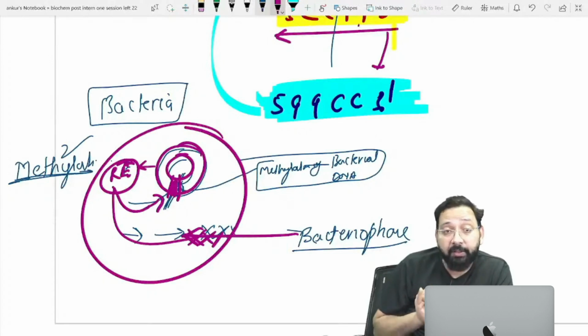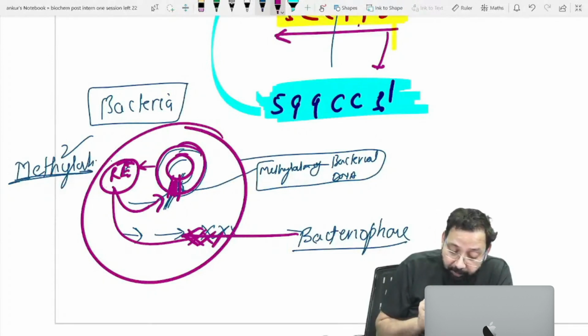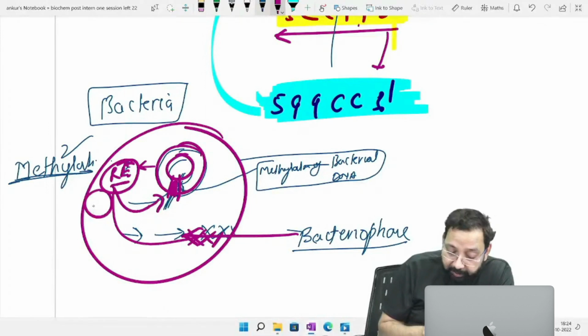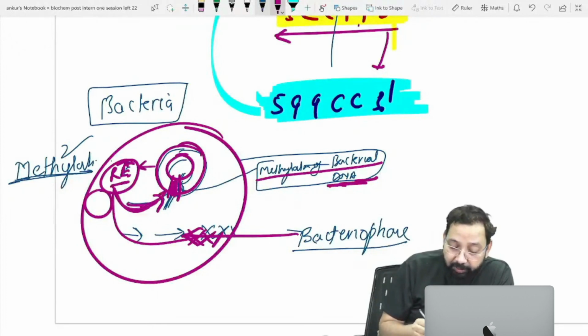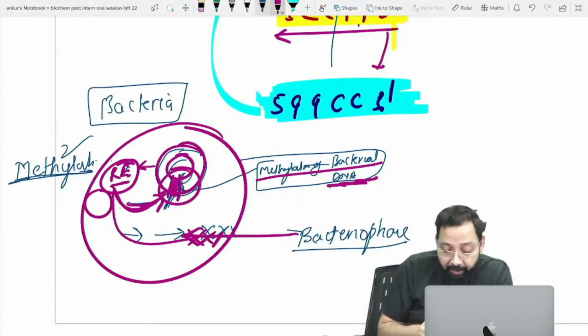So nature gave the property of methylation: the restriction nuclease also has a methylation component. The palindrome portion of DNA which is cut by restriction nuclease is methylated. When it is methylated, restriction nuclease will not cut its own DNA, but it will be able to cut the bacteriophage.